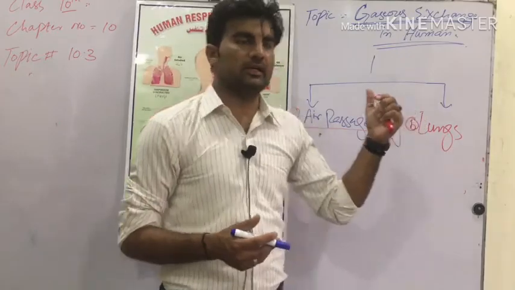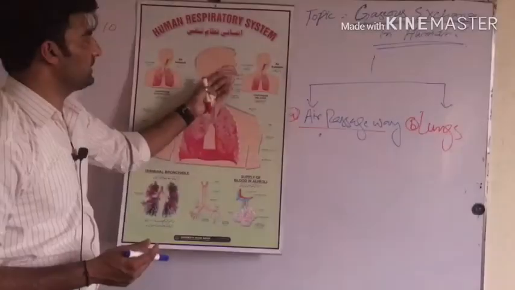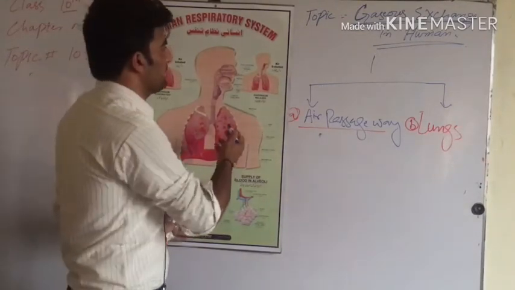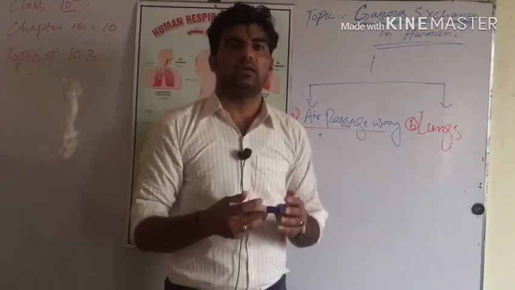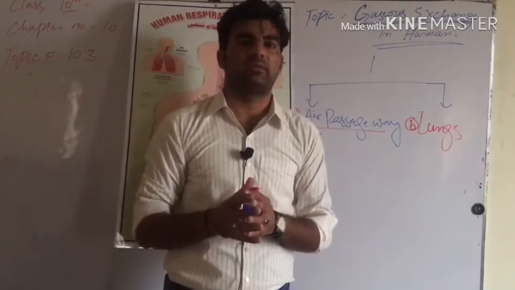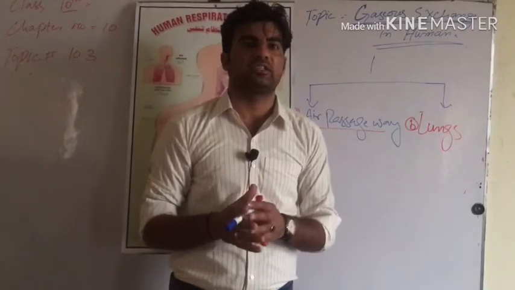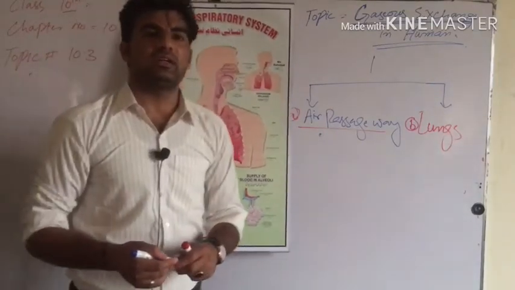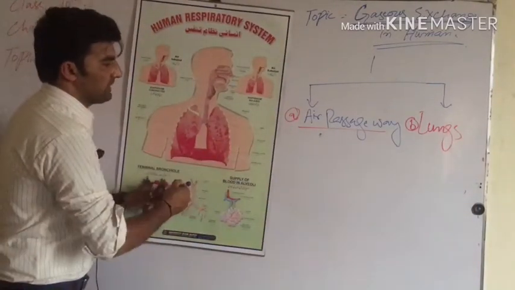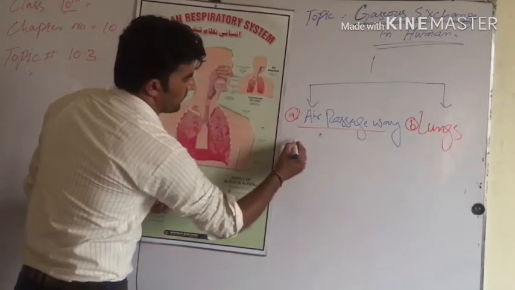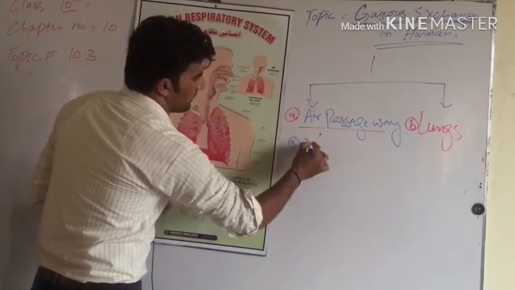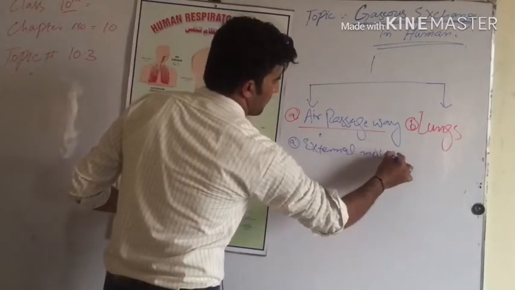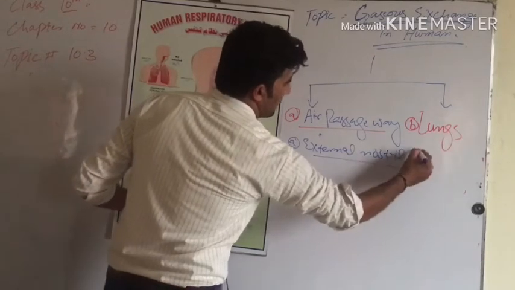As in the chart, it is clearly indicated, we have shown the respiratory system of the human. The human respiratory system consists of the following organs, known as the air passageway of gaseous exchange in the human body. The first part is the external nostril, or we can say the nose.